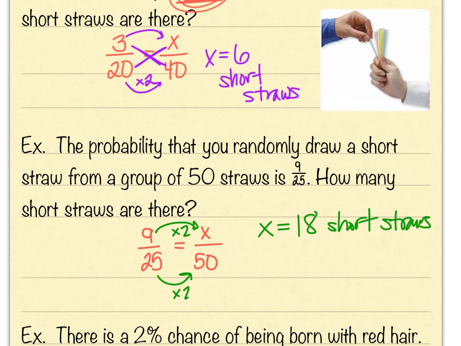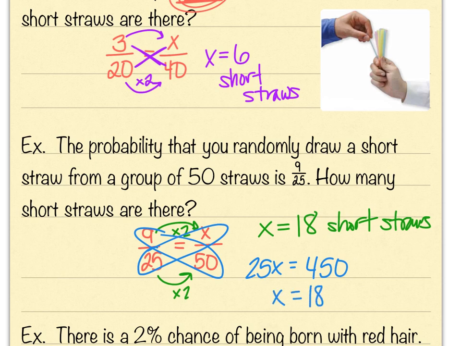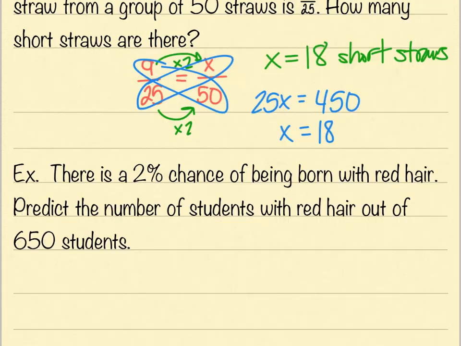Now, if you don't see that you can use mental math like that, go ahead and use cross products. There's no problem with that. 25x, 9 times 50 is 450. And then you just divide by 25 and you'll get 18. So you can still solve the proportion, or if it's as easy as these proportions are, just use mental math.